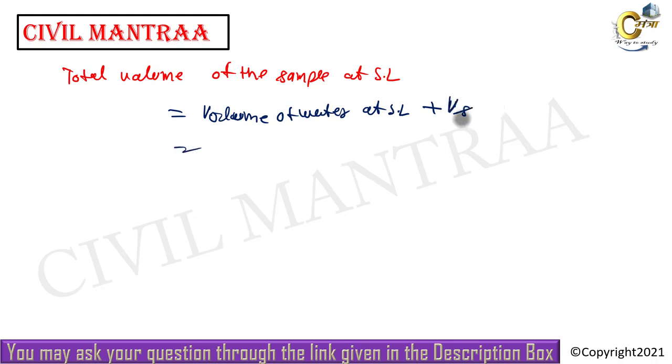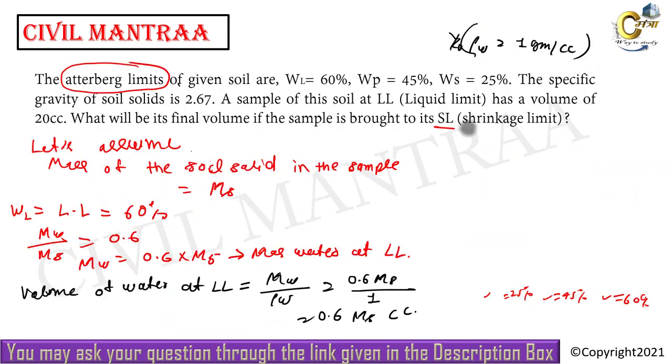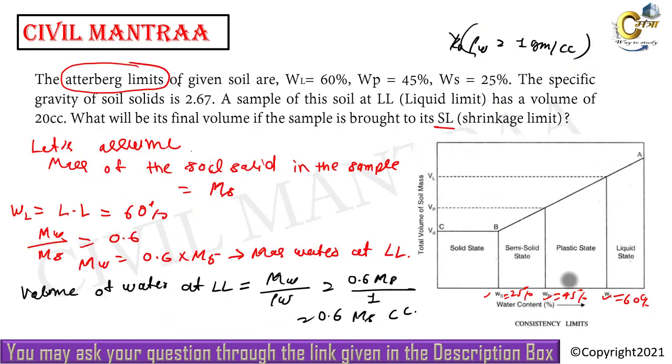Why are we putting the volume of solid? As I explained earlier, the volume of the solid will be the same in all states, whether it is the semi-solid state or the plastic state or the liquid state, but the amount of water will change according to the states.